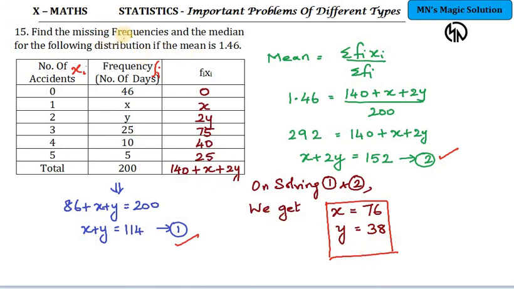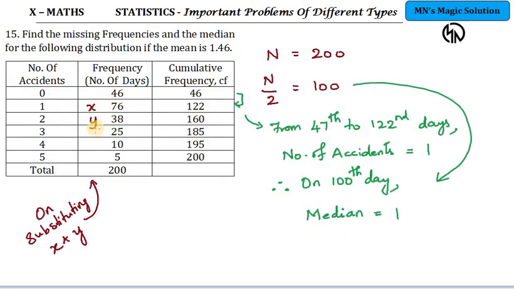And in the question, they have asked you to find the median as well. So for the median, whatever x and y we identified, I have put in the frequency column. Next we need to see the cumulative frequency in order to find the median. You know the sum total is 200, so n by 2 is 100. So we need to look at the category of the 100th day. Up to the 46th day the number of accidents is 0. Then from the 47th day to the 122nd day the number of accidents is 1. So the 100th day comes in the category of 1 accident. So the 47th to 122nd day falls in this category, and the number of accidents is equal to 1 on the 100th day.